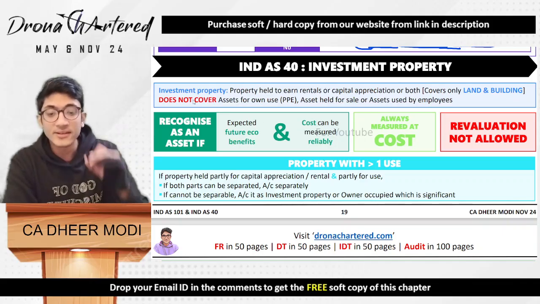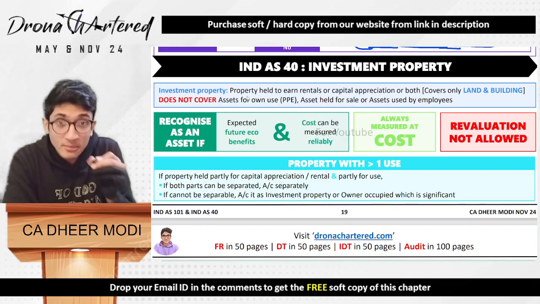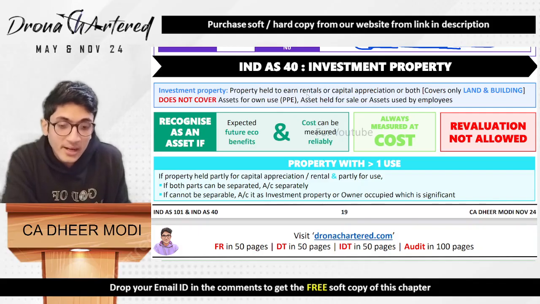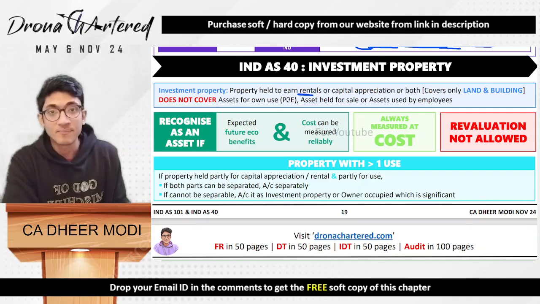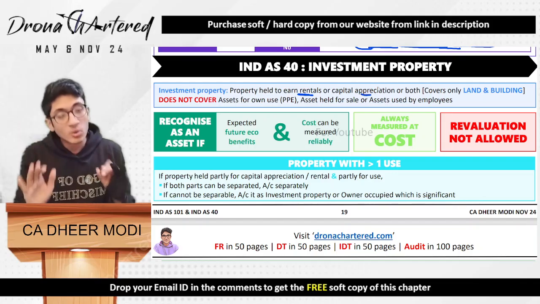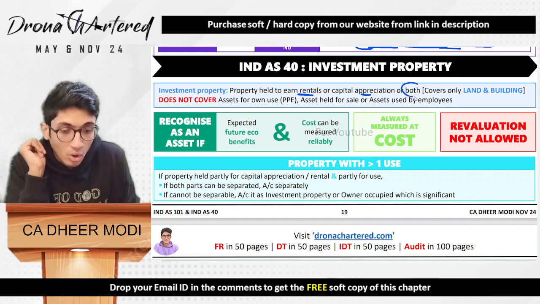First, understand what an investment property is. Investment property is, as the name suggests, property held for investment. That means property held to either earn rentals, by letting out the property, or for capital appreciation, by just holding the property and hoping that the value increases, or both.